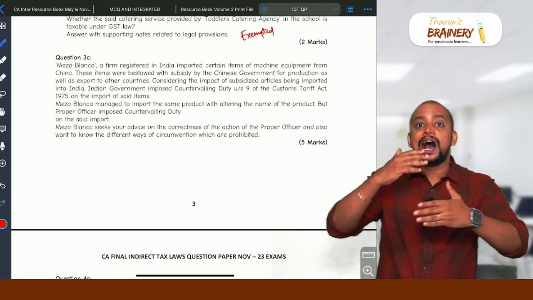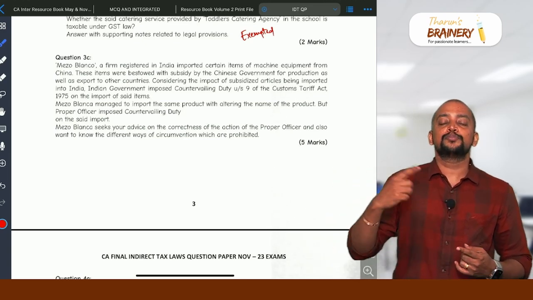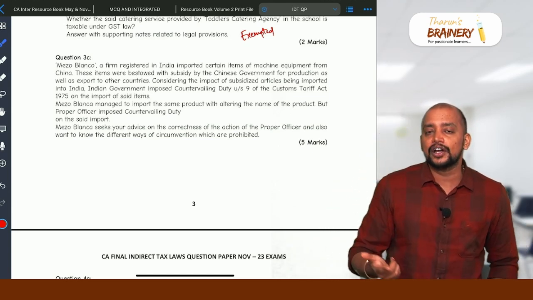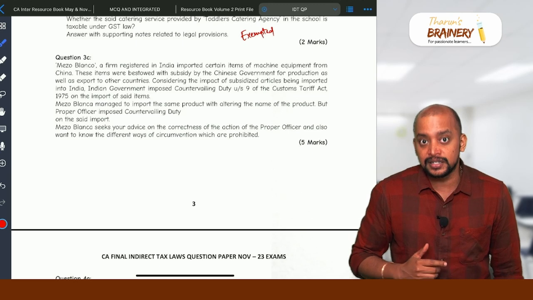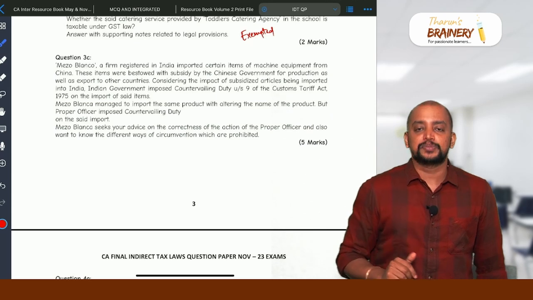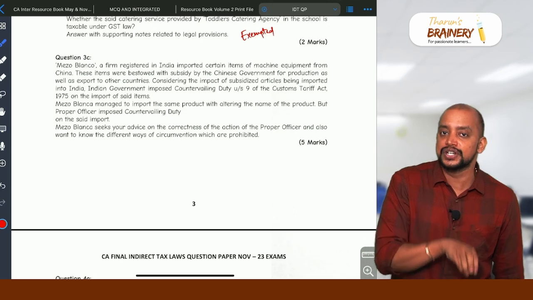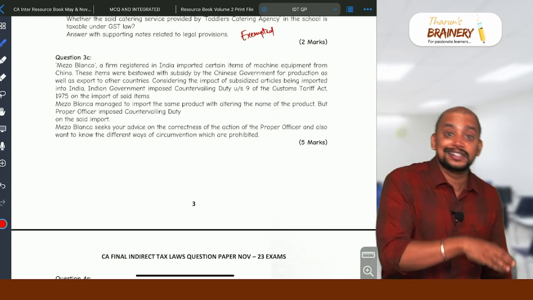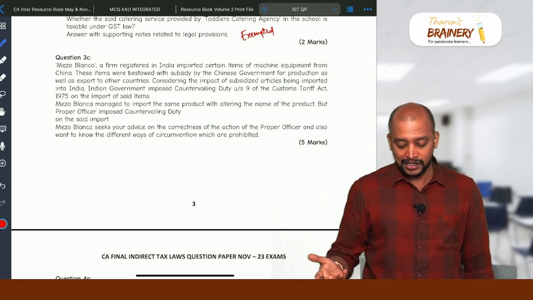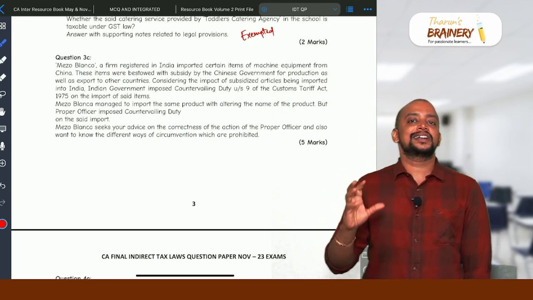So whenever we alter the name and description and import the goods, or whenever we import it from a different port of origin, or whenever we change the country of origin in the documents, or by any other means try to circumvent the anti-subsidy duty, whatever notification is available for anti-subsidy duty for that article can be extended even to this article for which the description or name has been altered. Okay, so this is the concept of circumvention of anti-dumping duty and anti-subsidy duty.